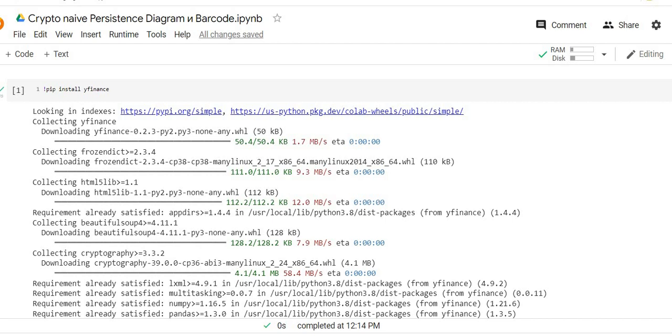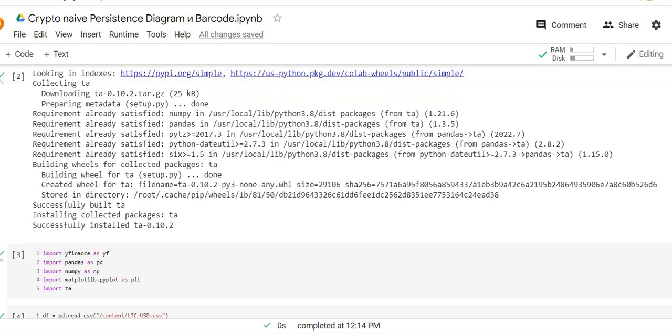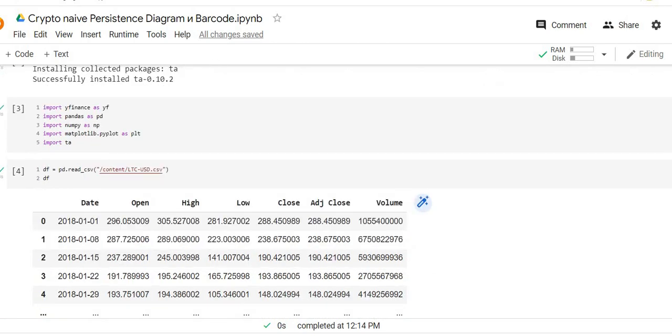Hey guys, New Year is born in new ideas, and this time the new idea consists in the non-traditional usage of topological data analysis, which is mostly related with the persistent diagram and barcode, and the best ways of visualization of the topological data analysis methodology. But as you know, topological data analysis (TDA) is mostly used for machine learning, but this time we will not use methods of machine learning. We will just try to use abstractions and the ideas of topological data analysis for our analysis of the